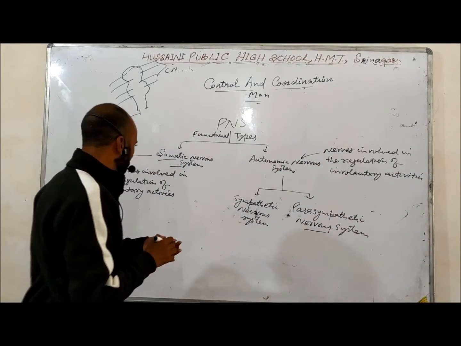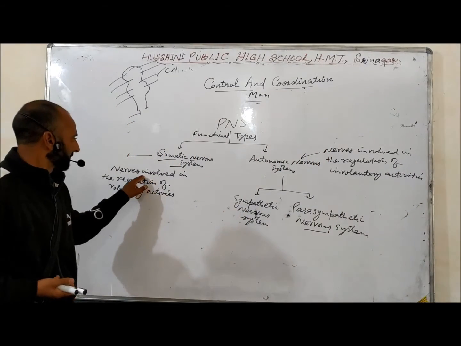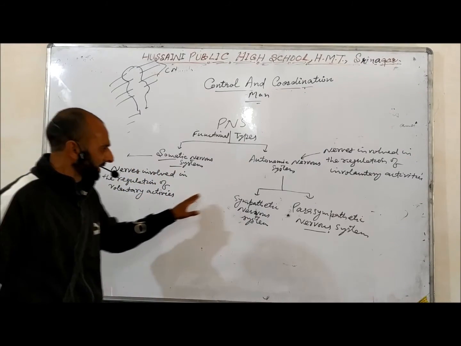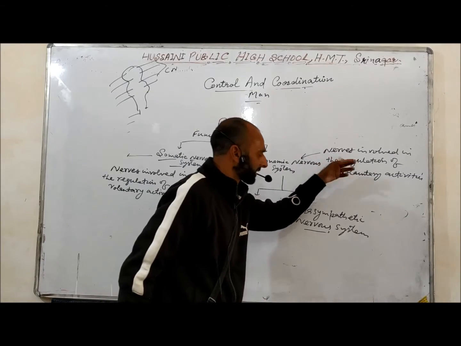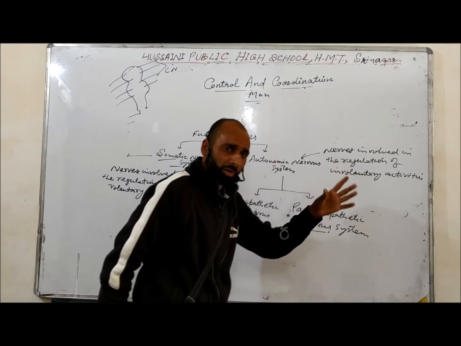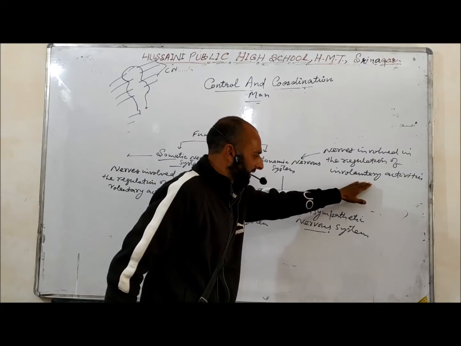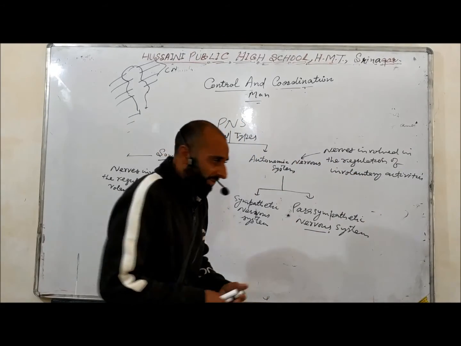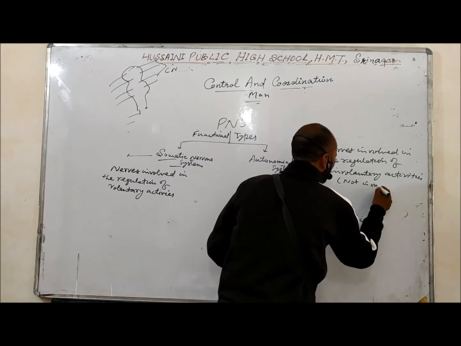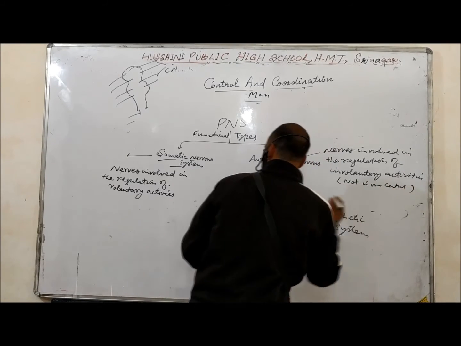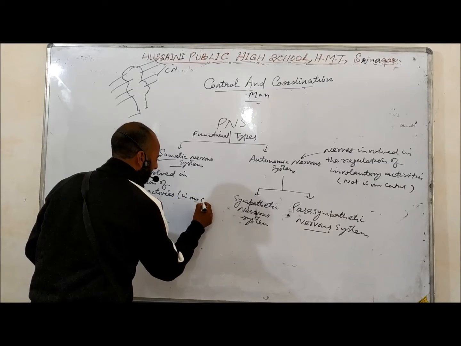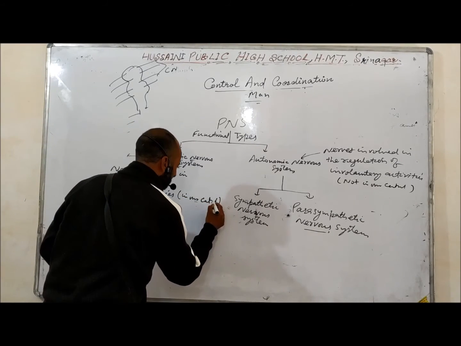The somatic system includes nerves involved in the regulation of the voluntary activities, and this autonomic nervous system includes the nerves that are involved in the regulation of involuntary actions. You know that involuntary actions are those which are not in our control, and voluntary actions are in our control.